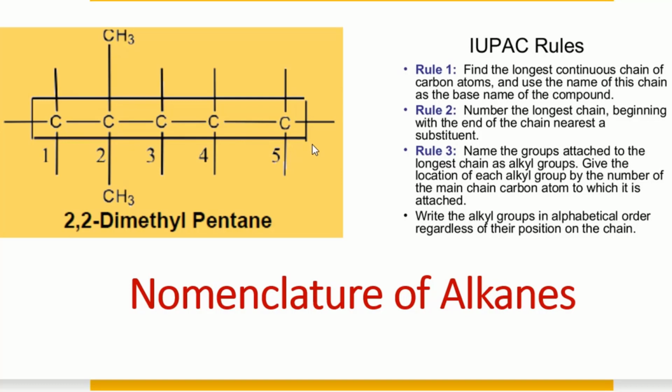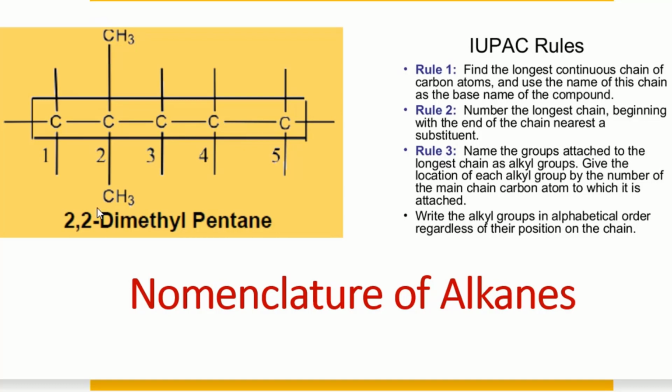In the second rule, after selecting the longest chain, we have to number. So the second rule says the numbering, number the molecule. So the numbering will start from that side where branch is nearest. So you know these are the branches CH3, CH3, these are two branches. So we will number from that side where substituent means branch is the nearest.